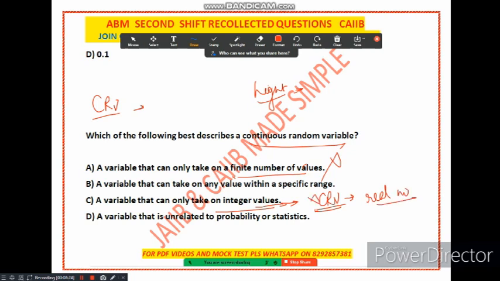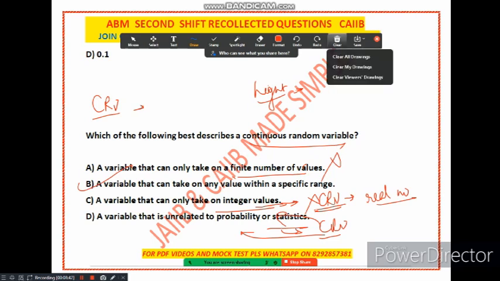Option D says that it is a variable that is unrelated to probability or statistics. This is also incorrect, because CRV is related to probability as well as statistics. Okay. So the correct answer to this question is option B, that is, a variable that can take on any value within a specified range. Option B is correct.